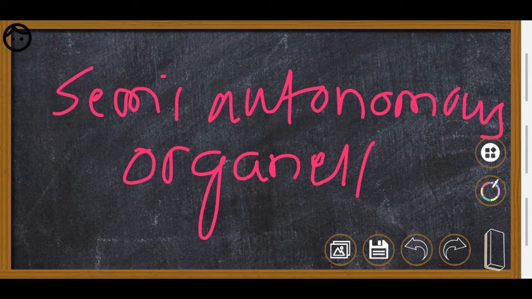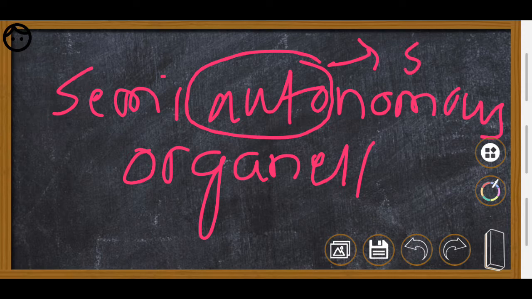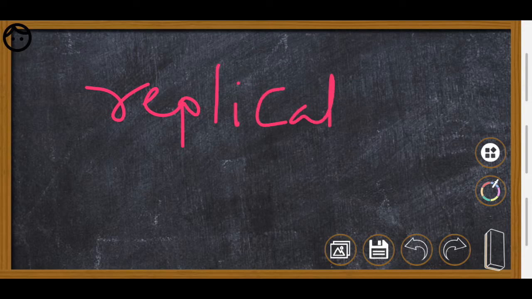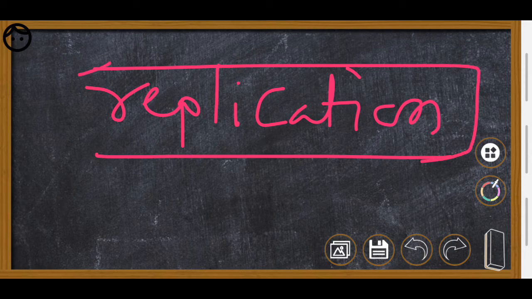You already know the meaning of auto. Auto means here what? Self. Something it can do itself, meaning it does not depend on others. What is such a function? Replication. Means it can do replication on its own. What does replication mean? It means DNA copying.